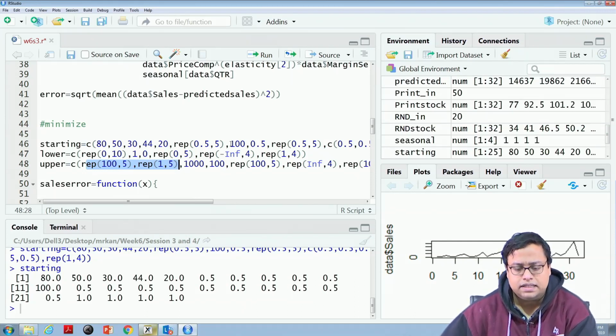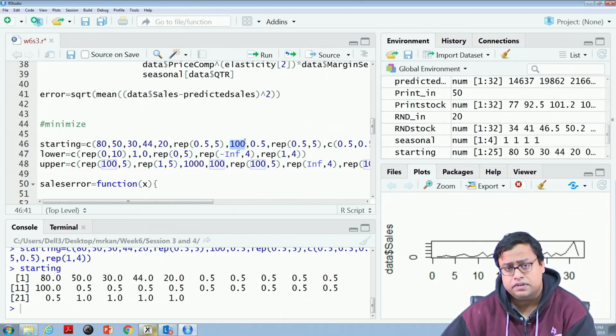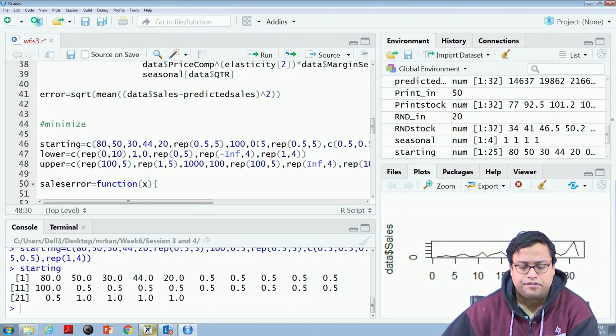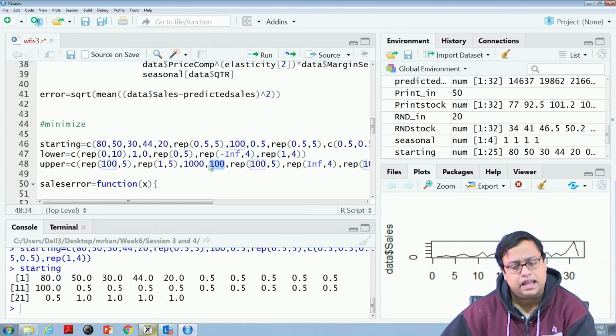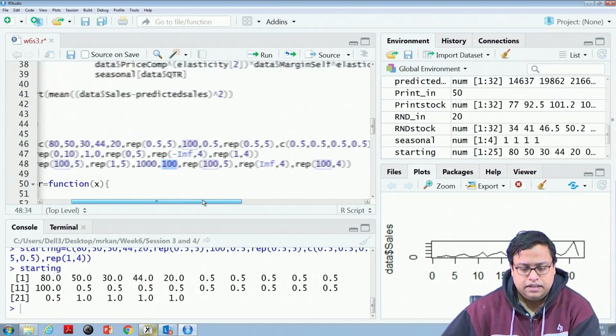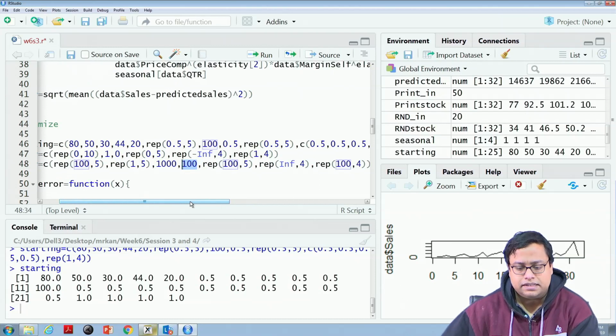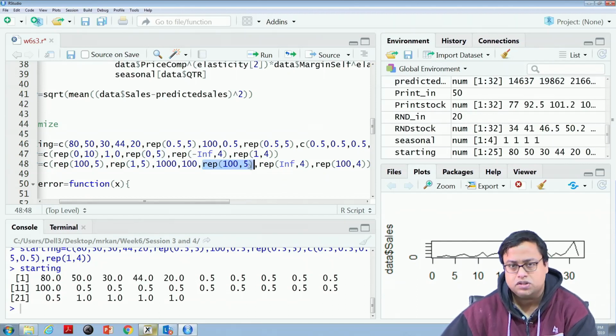Now, what is the lowest value for this constant? The constant has to be positive. So, I have taken the lowest value as 1 and the highest value as 1000. Then what is the trend component? 0.5, the lowest value is 0, the highest value is 100. This is something that I have taken. Then the beta parameters have to be positive, so I am assuming 0 to 100 for the beta parameters.